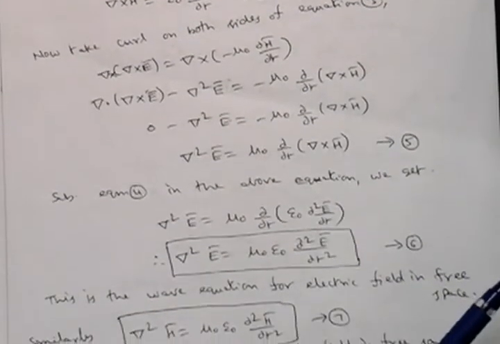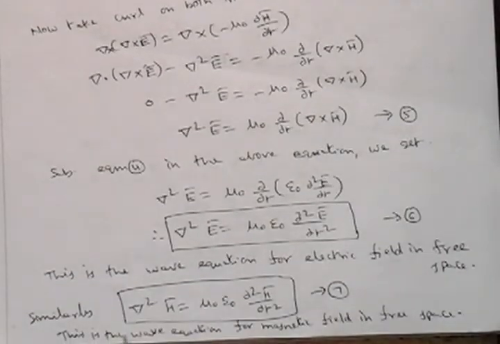Similarly, in the same way, we will obtain the wave equation for magnetic field. Del square h bar is equal to mu naught epsilon naught dou square h by dou t square. These two equations are called the wave equations for free space. By looking at the wave equation for general medium also, we can write it as this wave equation. Sometimes they will ask you to derive the uniform plane wave equations for free space.